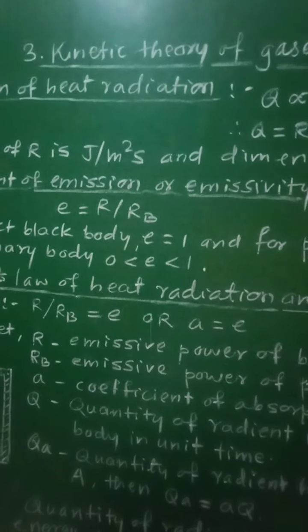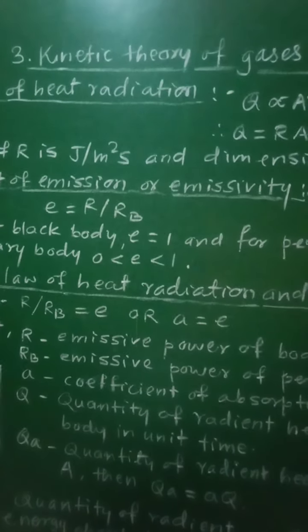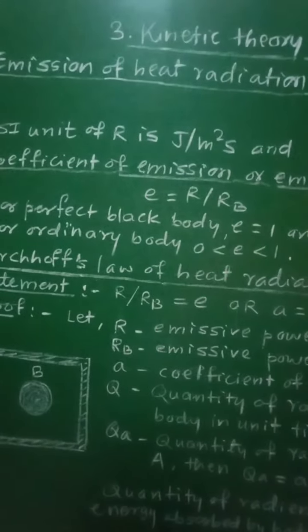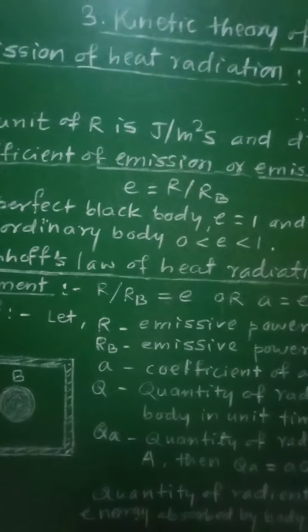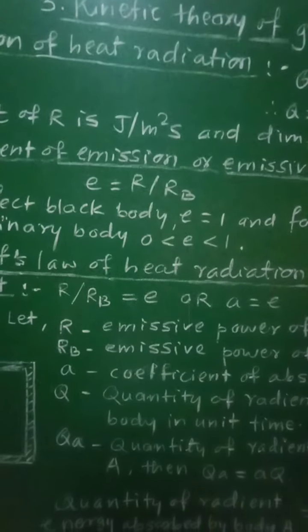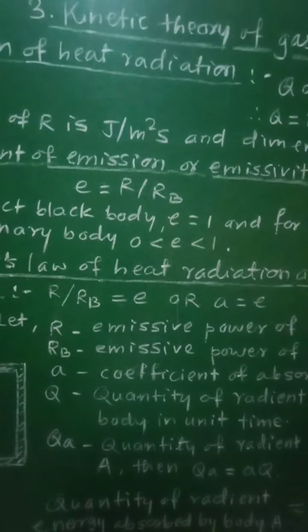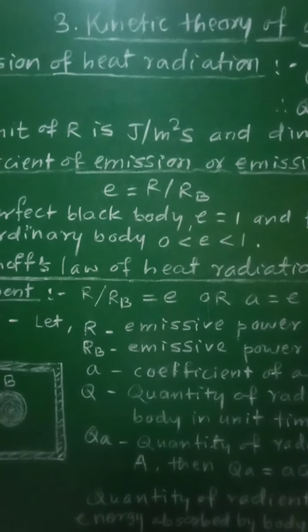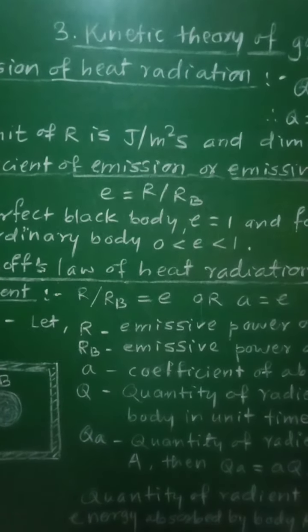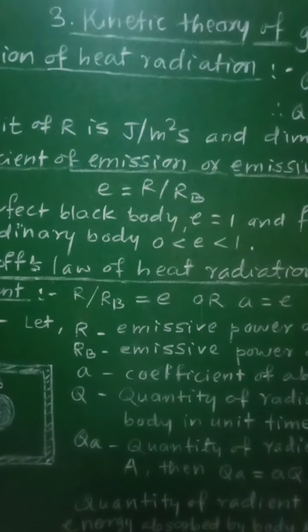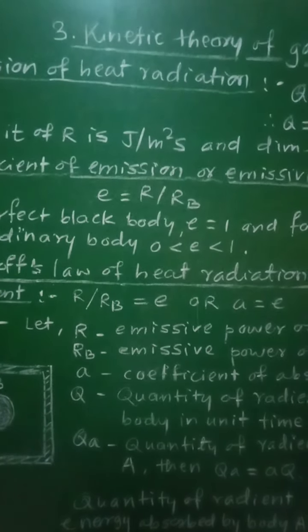Class 12th, subject physics, third chapter, kinetic theory of gases and radiation. From the chapter, let us see the emission of heat radiation. According to the theory of exchange of heat, all bodies at all temperatures above absolute zero, that is 0 Kelvin temperature, radiate thermal energy, and at the same time they absorb radiation received from the surroundings.